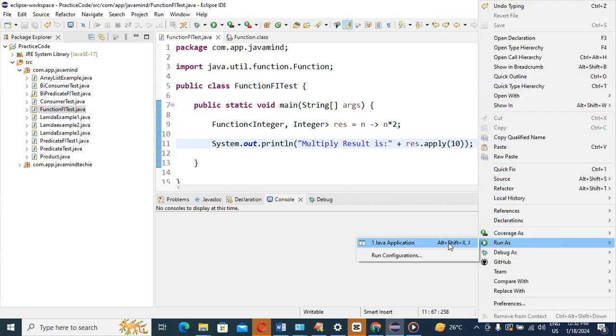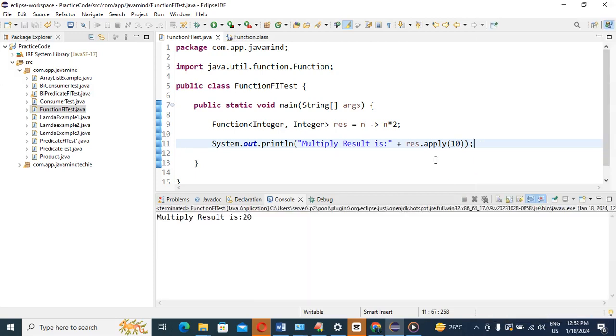First, let us start the application. See, the multiply result is 20. Why? Because I have given a statement like that, multiply by 2. Got it, guys? I hope you got it perfectly.